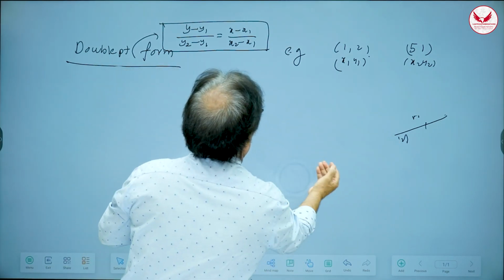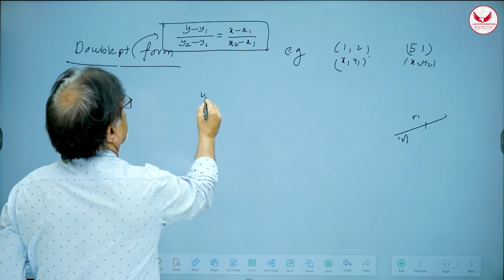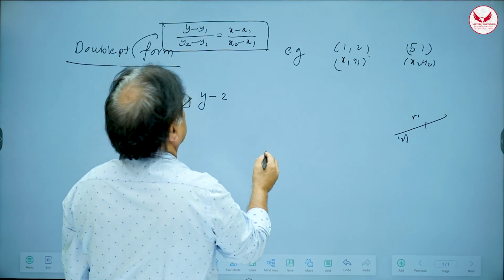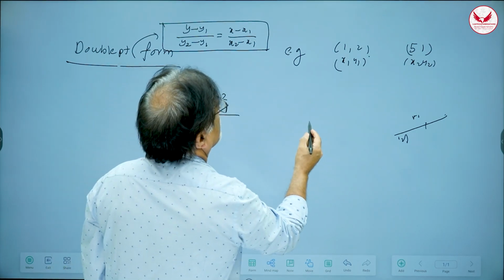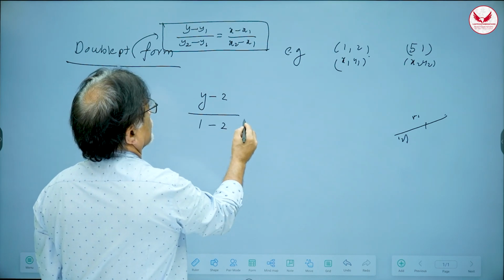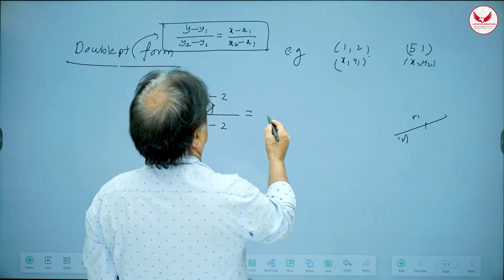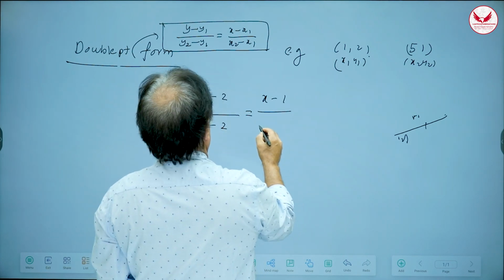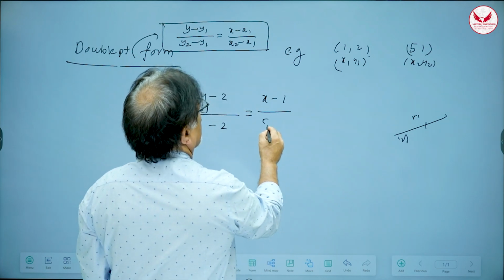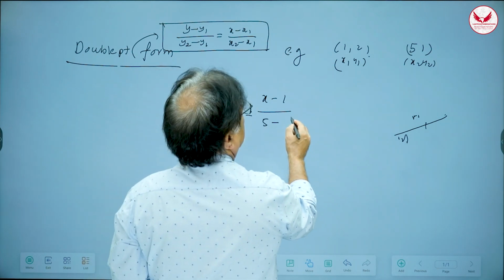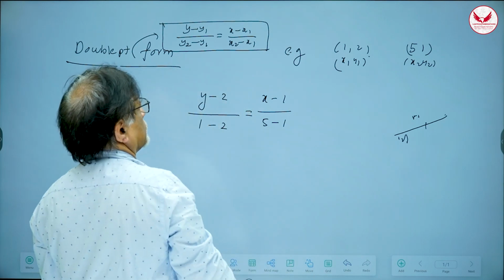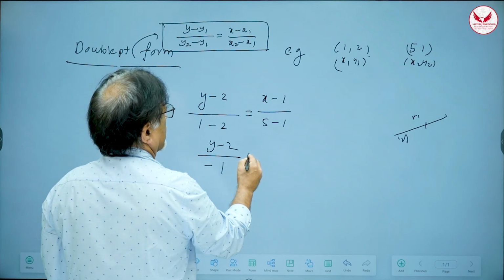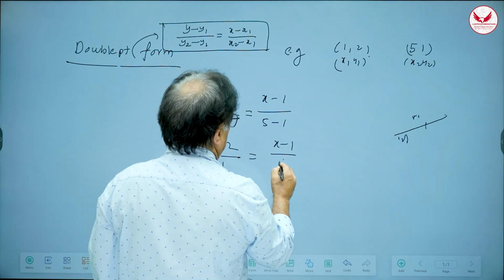So, the equation of this straight line will be y minus y1, and y1 is 2, divided by y2 minus y1, that is 1 minus 2, equal to x minus x1, and x1 is 1, divided by x2 minus x1, that is 5 minus 1, which is 4. So, the answer is (y minus 2) upon minus 1 is equal to (x minus 1) upon 4.